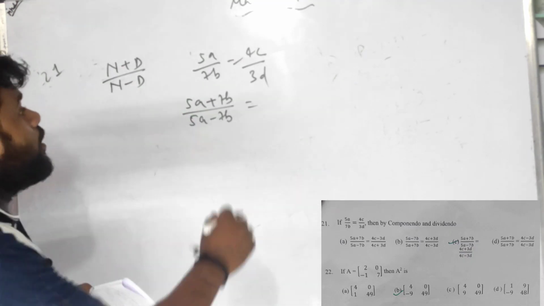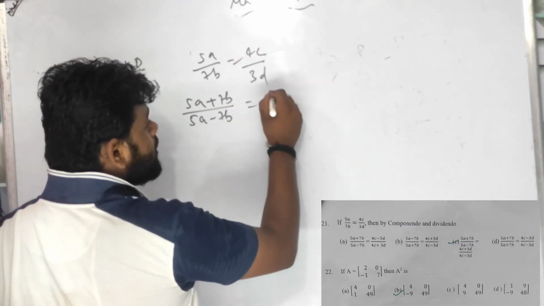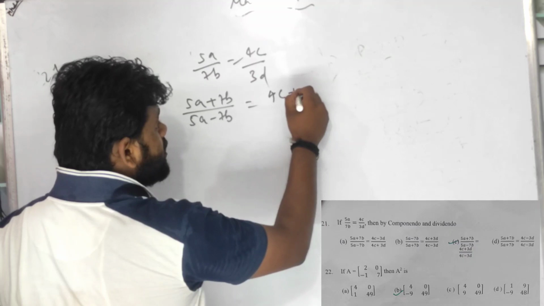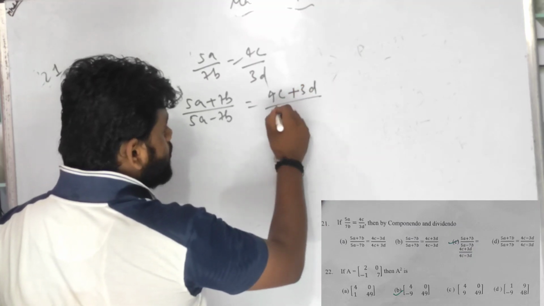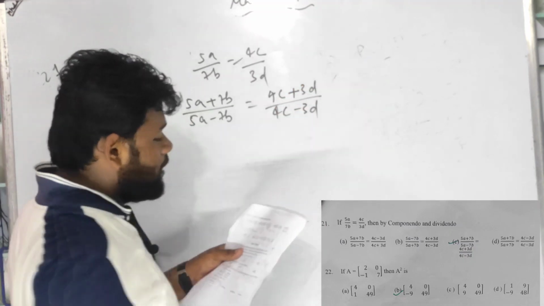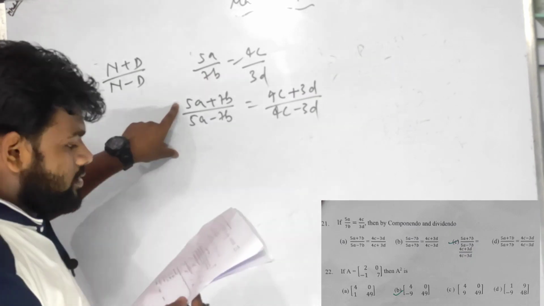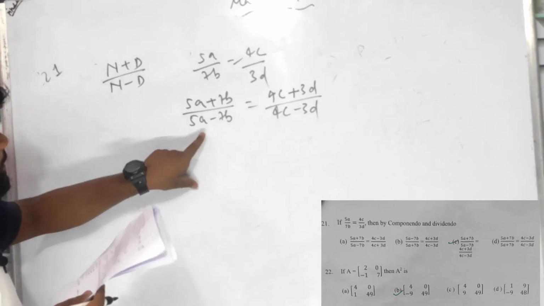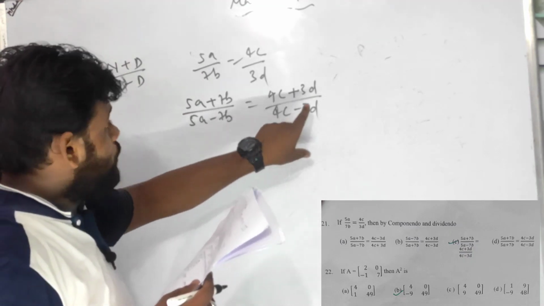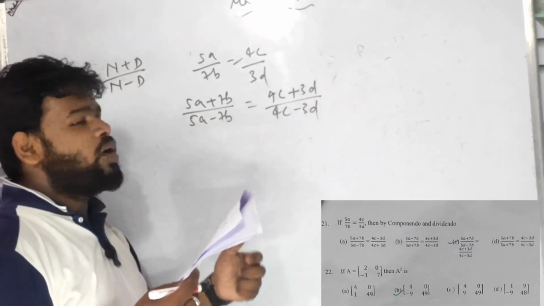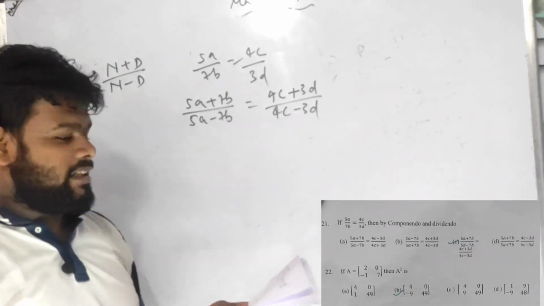Again componendo dividendo of this. So numerator plus denominator, 4c plus 3d upon 4c minus 3d. So let us see the option A. In option A it is given 5a plus 7b upon 5a minus 7b. Yes. That equals 4c plus 3d upon 4c minus 3d. No. Option A is incorrect.